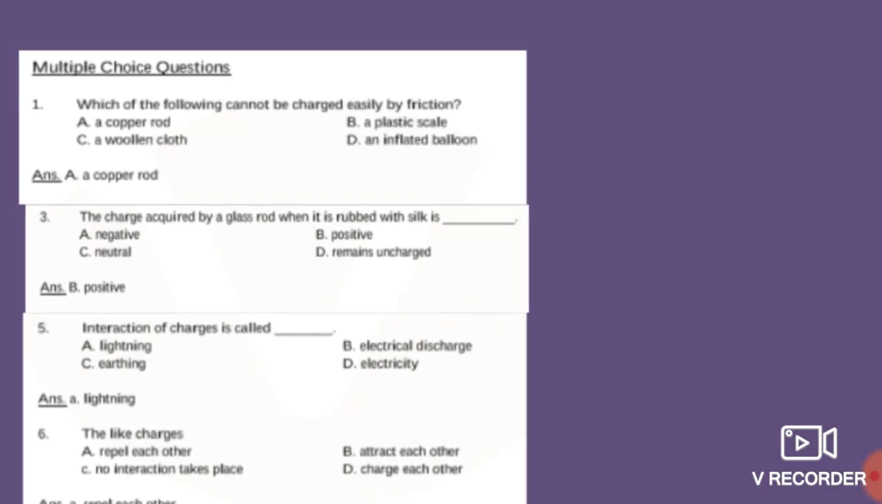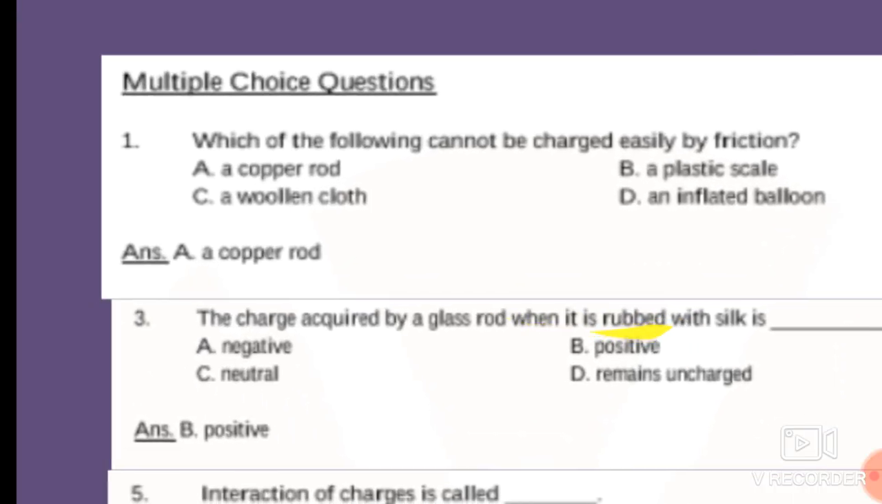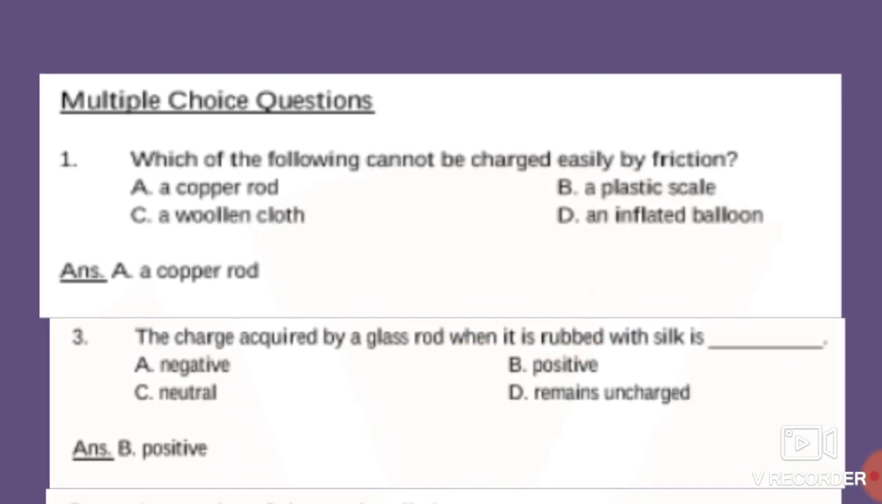Option A is copper rod. Option B is plastic scale. Option C is woolen cloth, and option D is an inflated balloon. Again I repeat the question. Which of the following cannot be charged easily by friction? Okay, so the answer for this is copper rod.